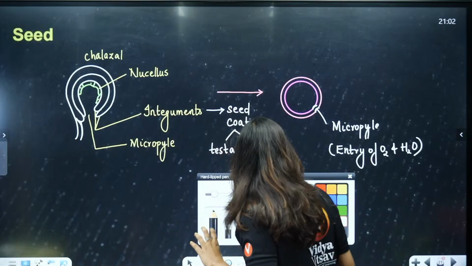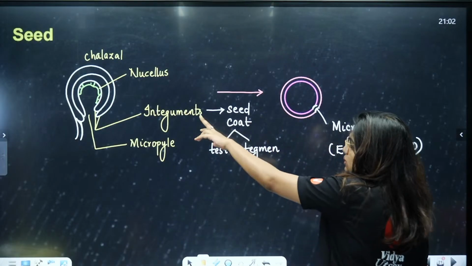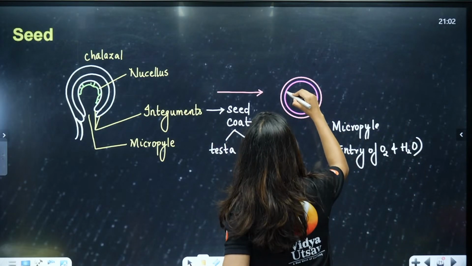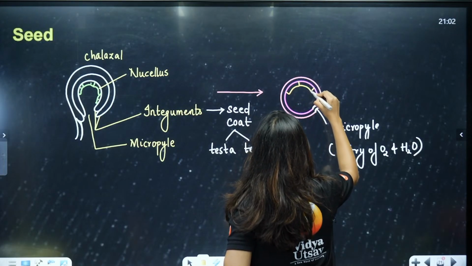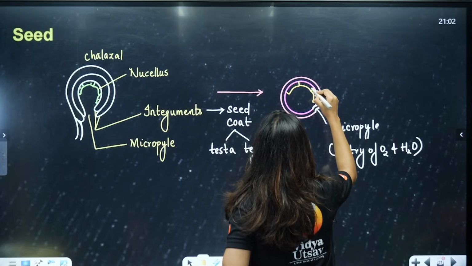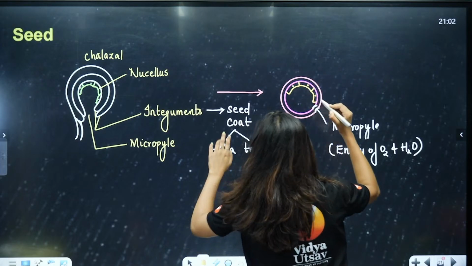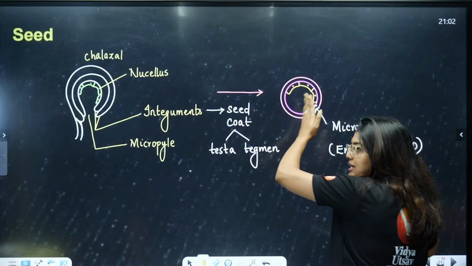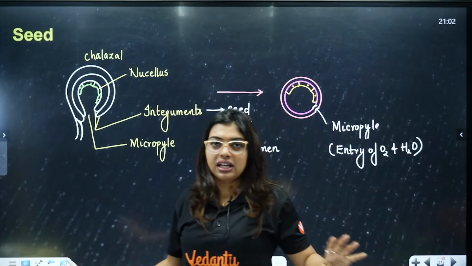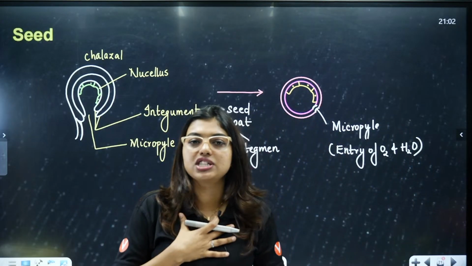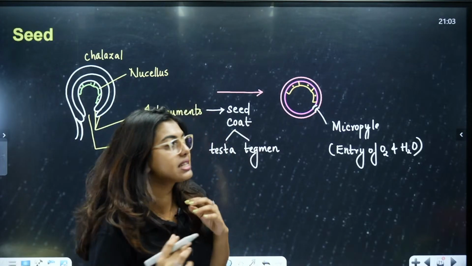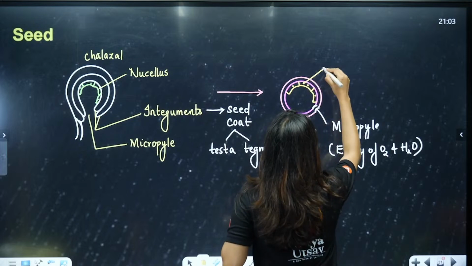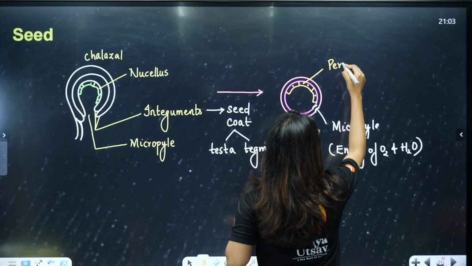Now, what happened? Now, students, in case these nucellus cells become persistent, we call that a perisperm. In case this nucellus becomes persistent, that means they do not leave. They are like, it's okay, whatever happens, I am going to stay with you, like a best friend that we did not ask for. So, they are going to stay with us. That kind of a system, here it is going to be perisperm.